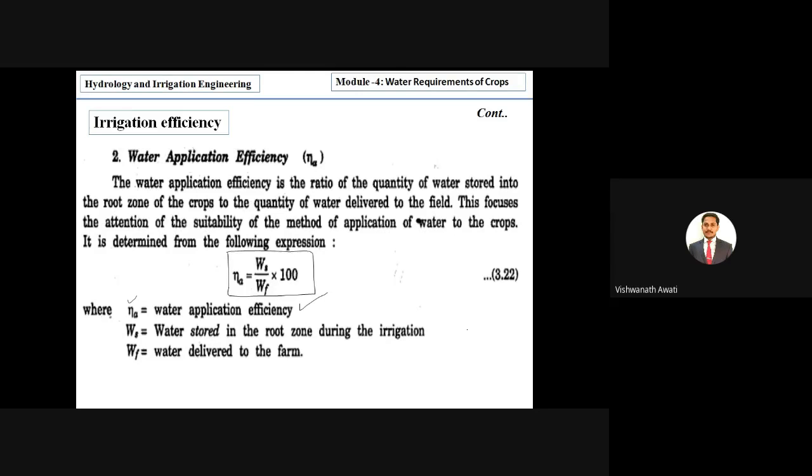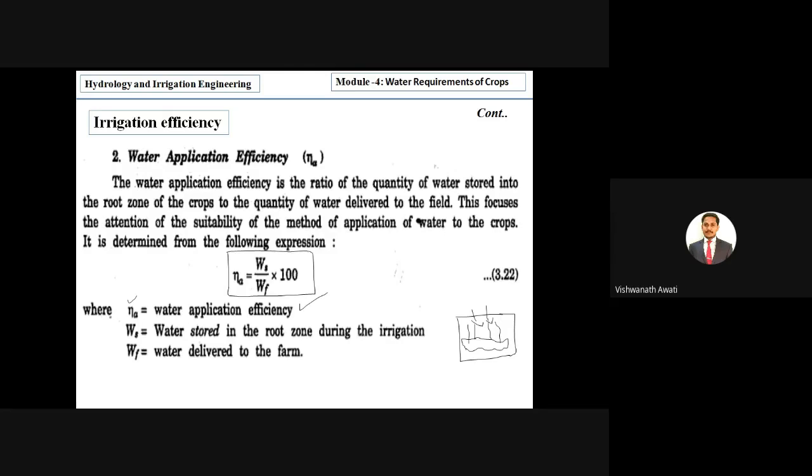Now we'll see farmland. It is a farmland, and we can see there are plantations. These are the plantations, and we see how much water is stored in the root zone compared to how much water is supplied from outside. In between, losses will be calculated, and the efficiency will be calculated with the help of water application efficiency.